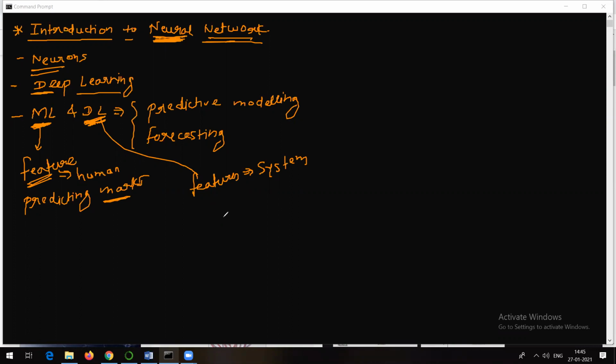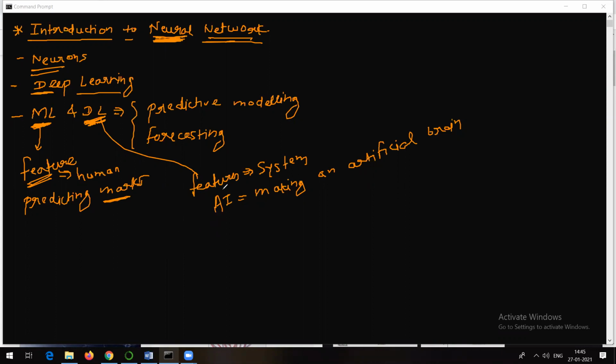Making an artificial brain is basically called artificial intelligence. Deep learning is a part of AI only.